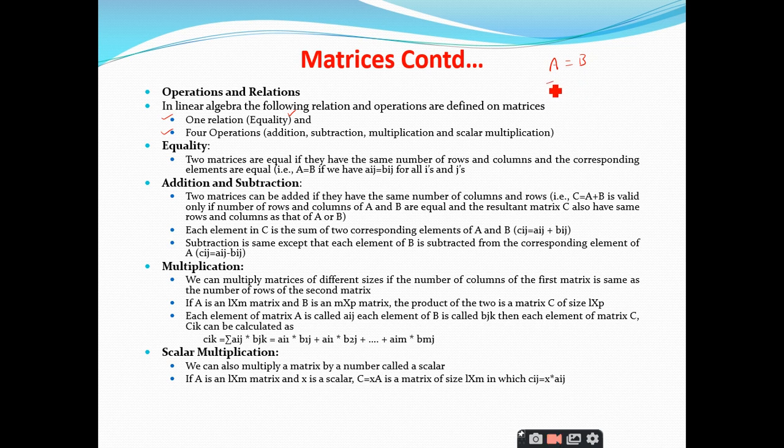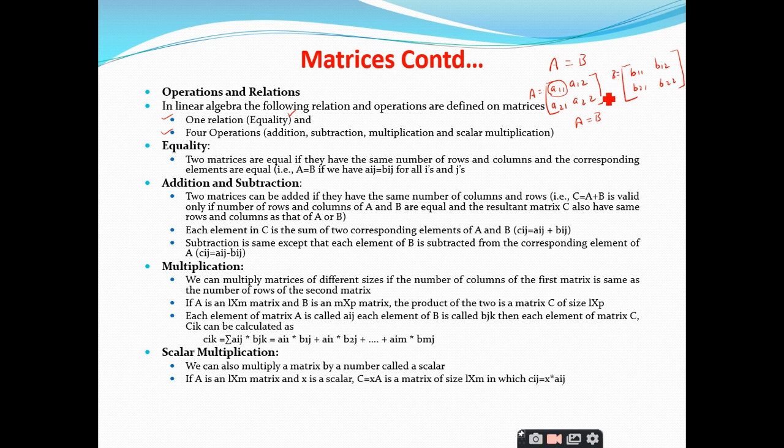For example, let us take the elements like this: A11, A12, A21 and A22. Similarly, let us take the B matrix as B11, B12, B21 and B22. So this is matrix A and this represents matrix B. So when can I write this equation? When this equation gets satisfied, A is equal to B. For every element in A, the corresponding element in B should be equal.